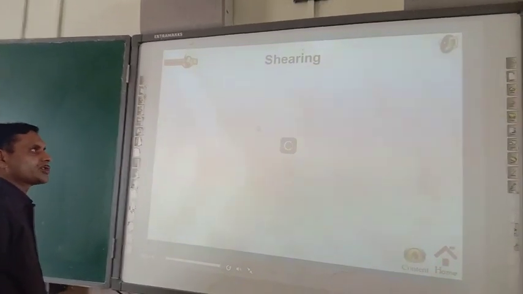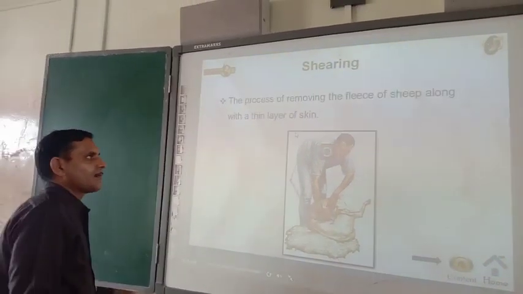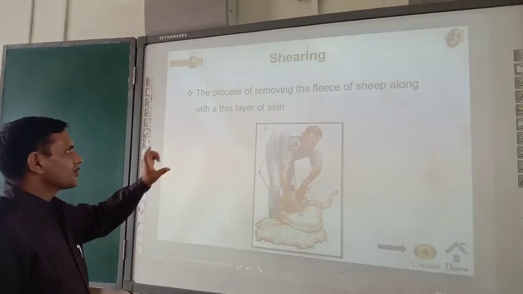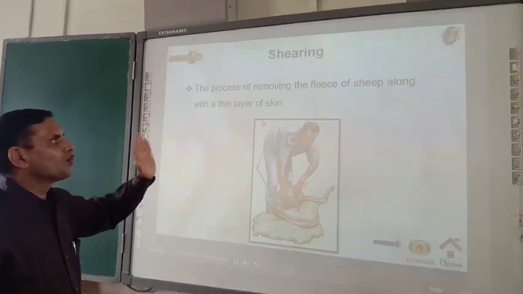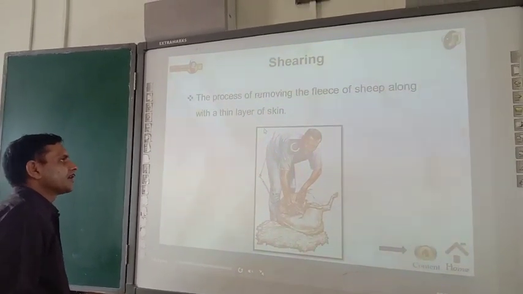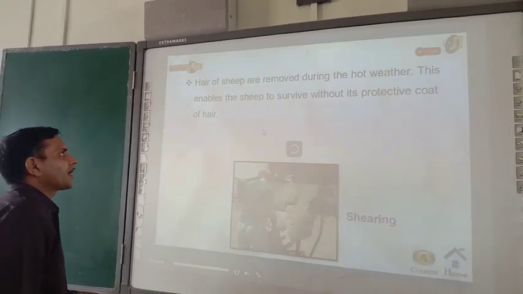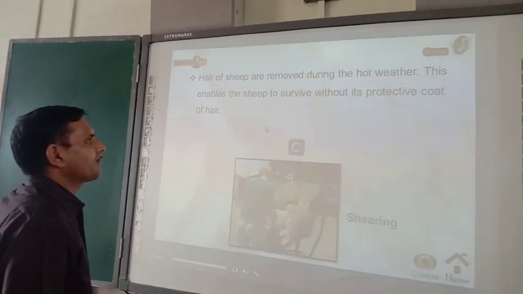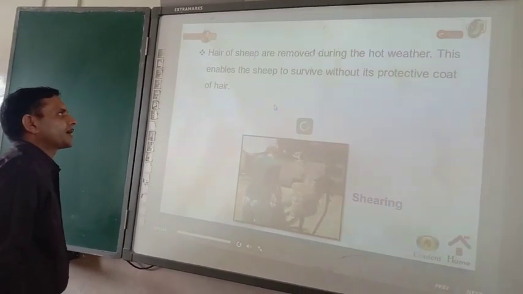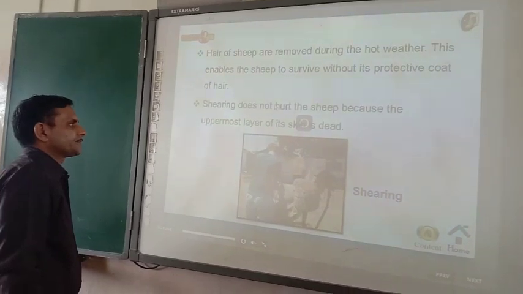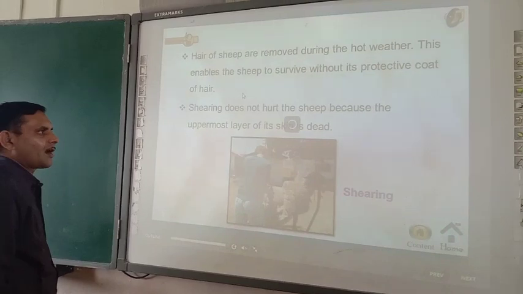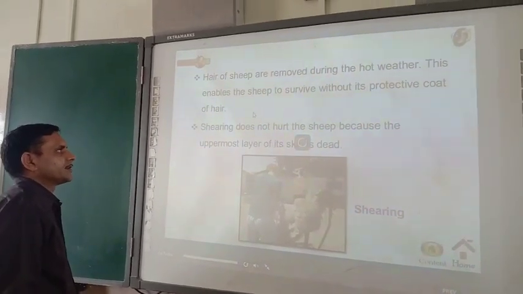Next step is shearing. It is the process of removing the fleece of sheep along with a thin layer of skin. Hair of sheep is removed during the hot weather. This enables the sheep to survive without its protective coat of hair. Shearing does not hurt the sheep because the uppermost layer of the skin is dead.